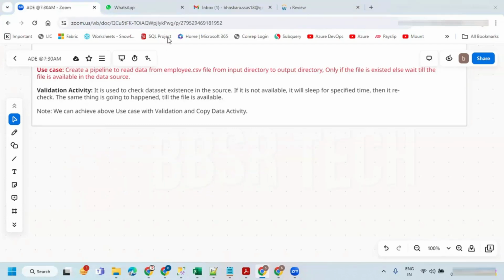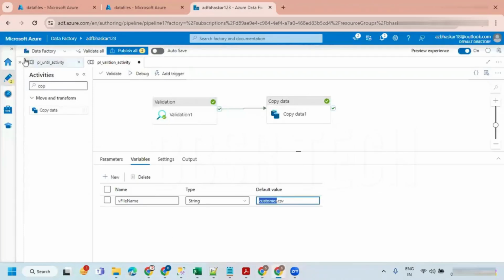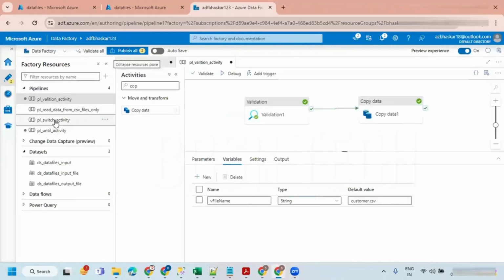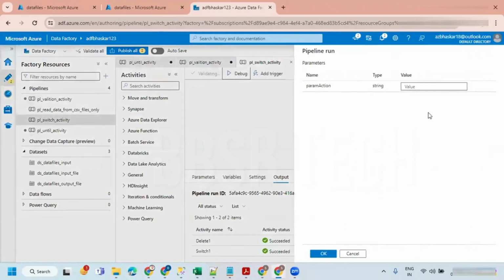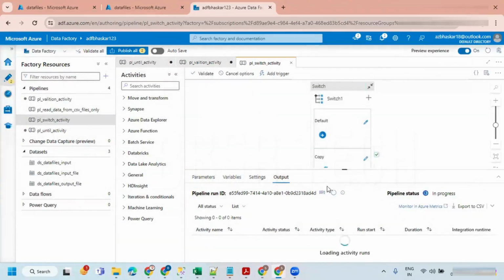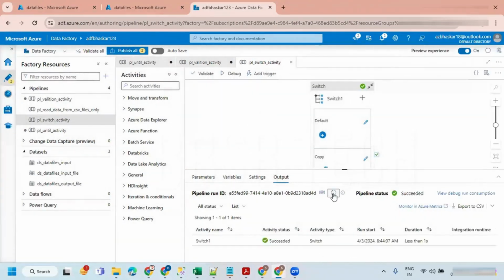One more thing: in the switch activity, we have taken two parameters, copy and delete. Are those case sensitive? I didn't check that; you can just verify it. Let me check it now itself, because we have used C as a capital. Copy. Success. Not case sensitive.